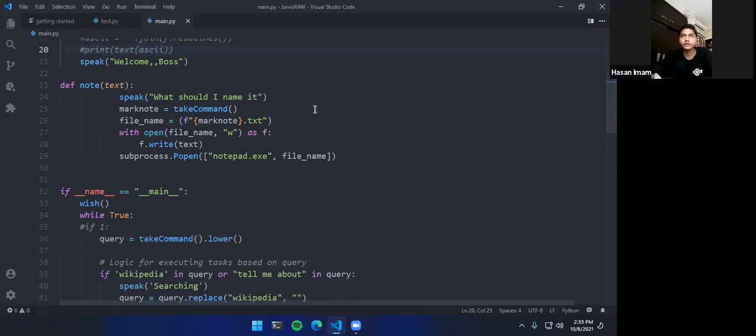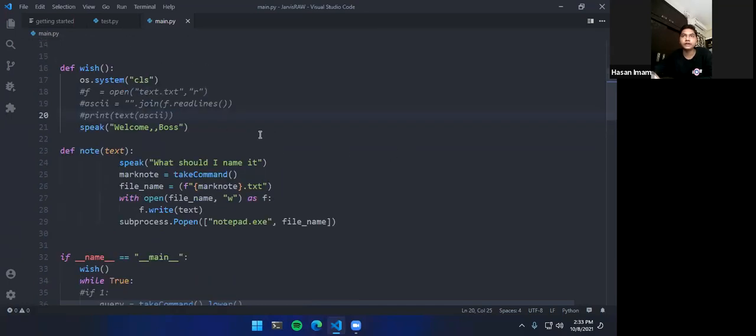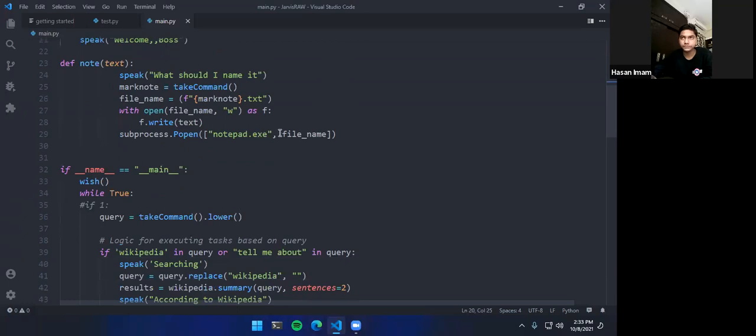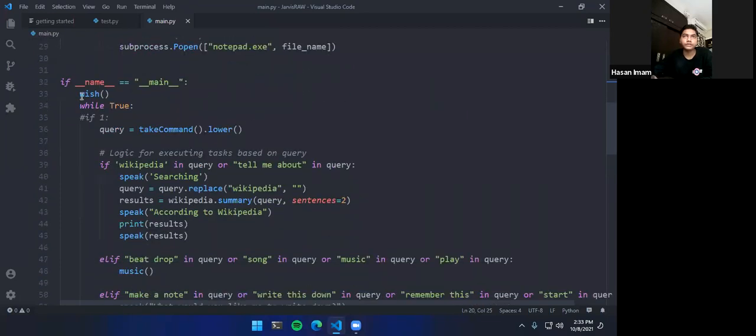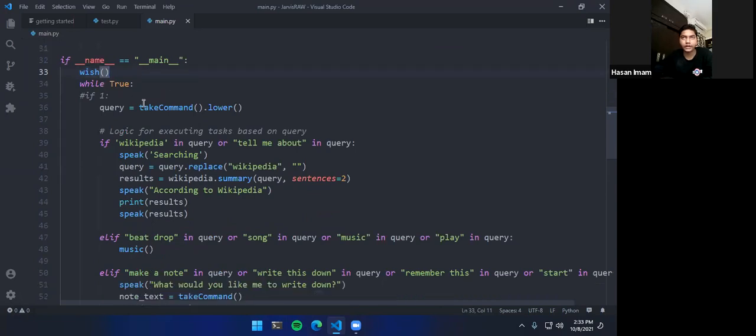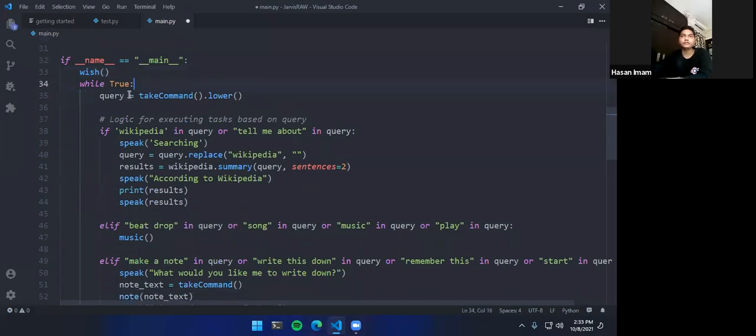But the code you will be giving, I will be updating the code that I have given you, and the decoration part will also be working. So it just kind of gives it a more aesthetic hacker look. That's just what it does, so no worries about that. So once the app has started, if name equals main, when the main function is called, first you should wish the user. And once everything is good, let me just delete this comment.